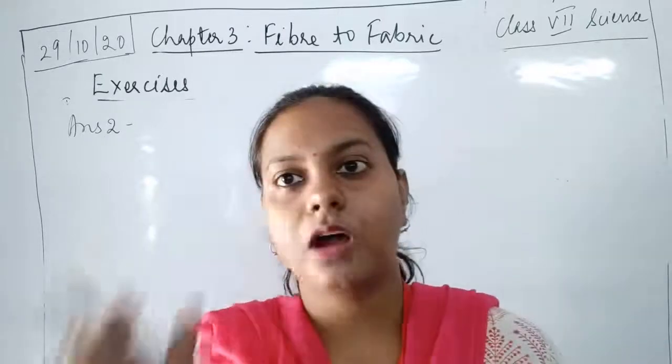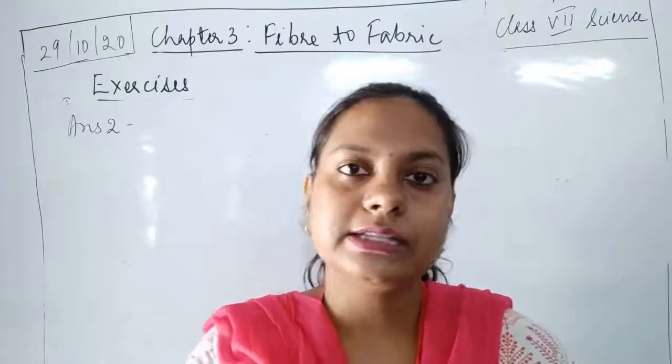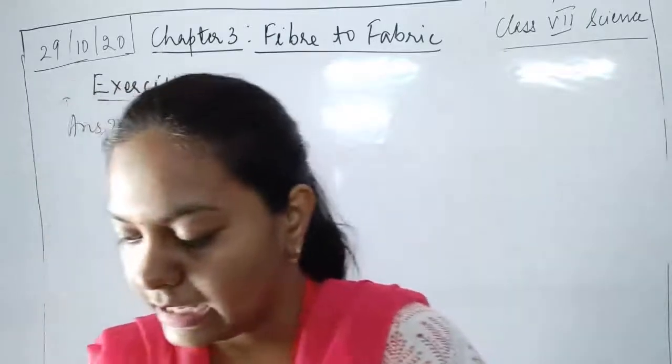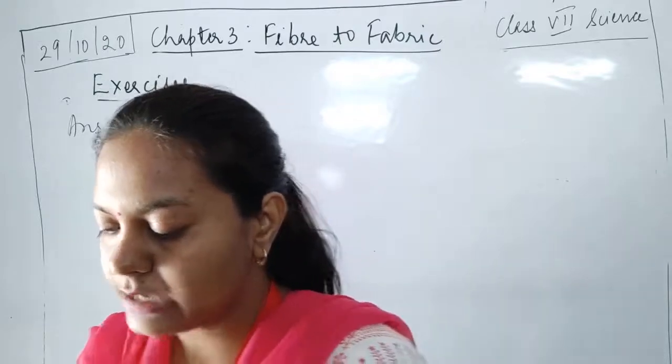Both of them: the silkworm is a caterpillar as well as a larva. These are the larval stages. So the answer is both A and B.